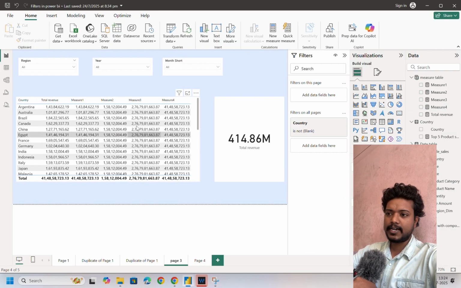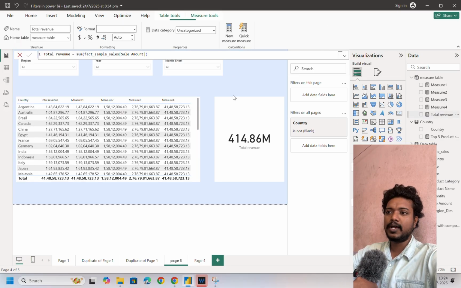Here I have a table where I have country from the table, and I have the total measure. And from measure 1 to 4, all these four are created with the help of CALCULATE. This is the country column, and this is total revenue. This is a sum of sales amount, and let's talk about measure 1.